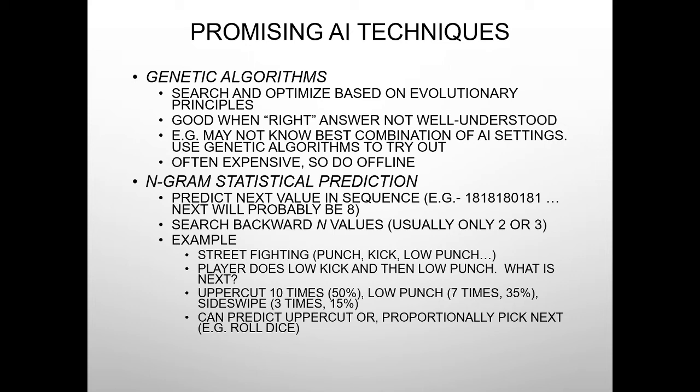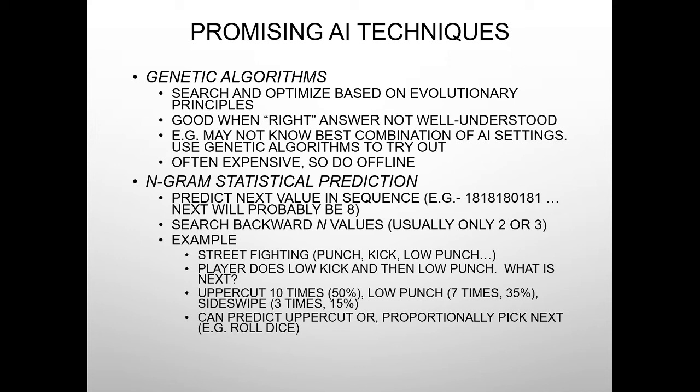The final technique would be n-gram statistical prediction. It is one of the best techniques used for natural language processing. It predicts the next value in a sequence. Example, if a string is shown on the computer screen, the next digit could easily be predicted. This cannot be only used for numbers, but it can be used for sentences and keywords as well. We can search backward over the values.